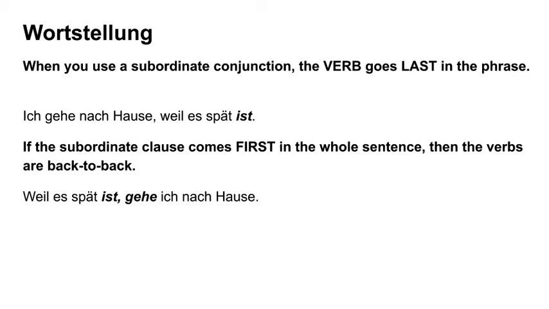Also, if you put the subordinate clause first, the verbs actually go back to back. Weil es spät ist, gehe ich nach Hause. So you're going to have a verb on either side of the comma. I like to kind of word it that way, that you always will see verbs on either side of the comma if you start with a subordinate clause.